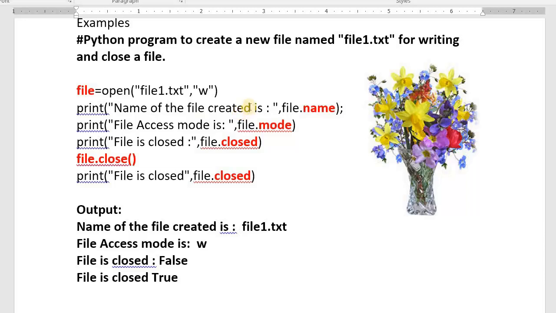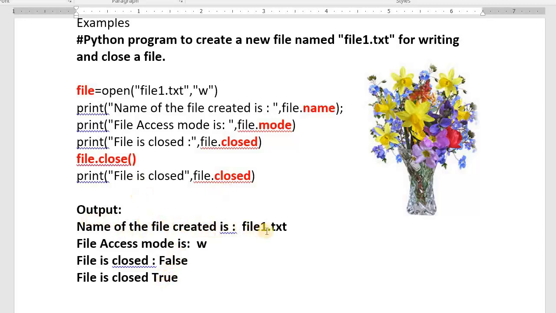How to close? Whether the file is closed? No, we have just opened it. Check whether it is closed or not: file.closed. No, it is not closed. file.close, I closed the file. Check again: file.closed. The file is closed. Don't worry, I explain this program in the next class once again. I explained it because I explained the theory. See the output.